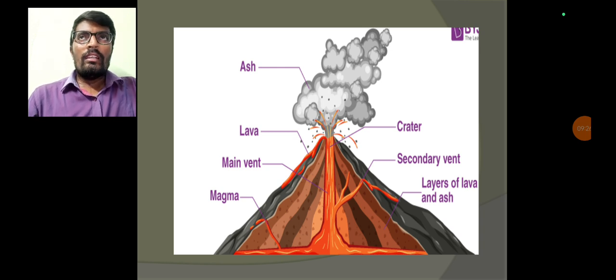If the lava has low viscosity, it travels for certain kilometers, and if the viscosity is high, it creates cinders at the crater of the vent pipe. Sometimes the crater creates a gentle slope, which is called a shield cone. When lava reaches the ground surface, it settles in layers. Those layers are called tephra layers. This is about volcanic eruption.